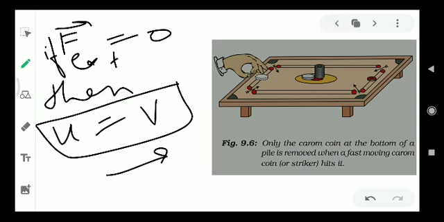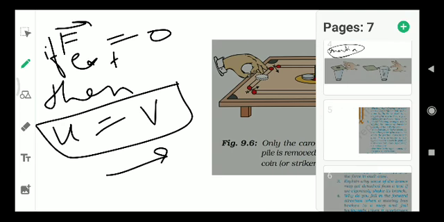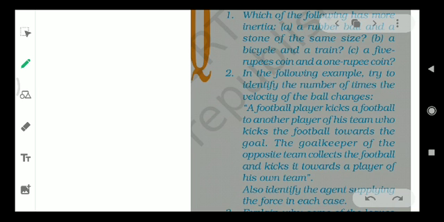Right? So we have seen these two activities. Now let us discuss some questions from your in-text exercise questions. There is one more thing which we must know, that is the difference between mass and inertia.